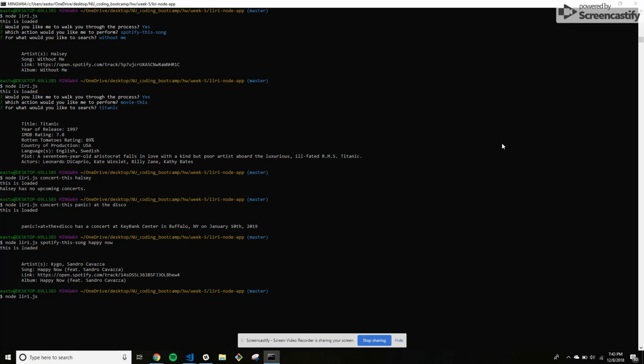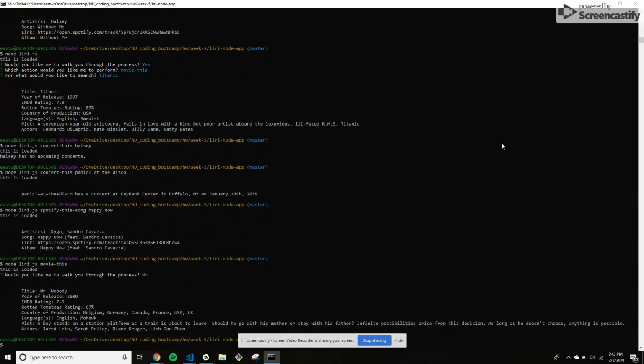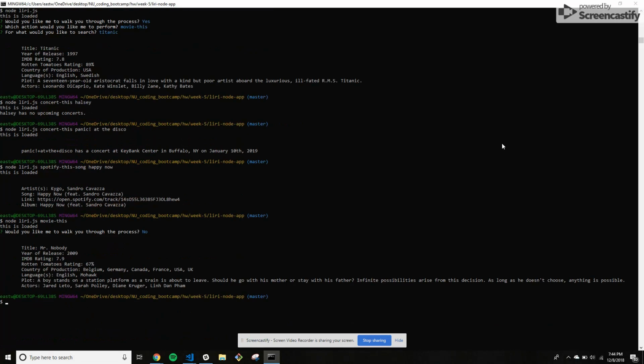So now the last thing we can search for is the OMDB database, which uses the command movie this. If you only type in movie this and not an actual search query, it'll still have Inquirer ask you what you want to search for. And if you say, no, I don't want Inquirer to search for this, it will take that and search for Mr. Nobody for the OMDB search, because that is the default. Now, all of them do have defaults just to make sure that if you don't search for anything, you're not going to get bad results.